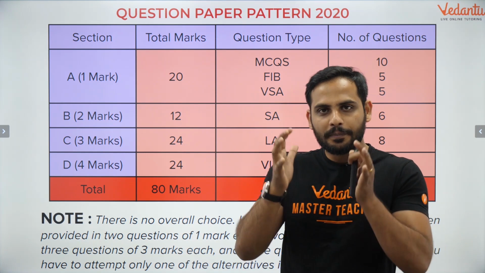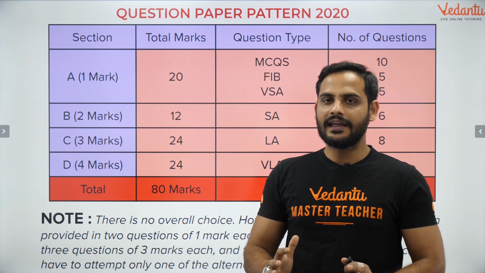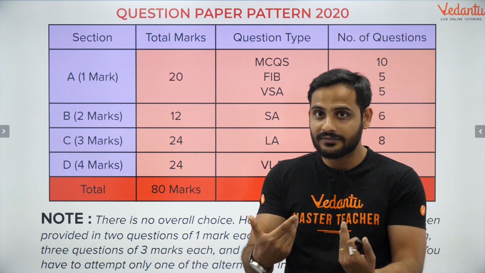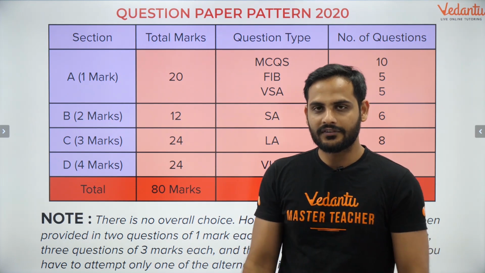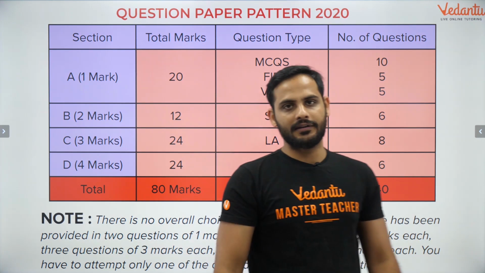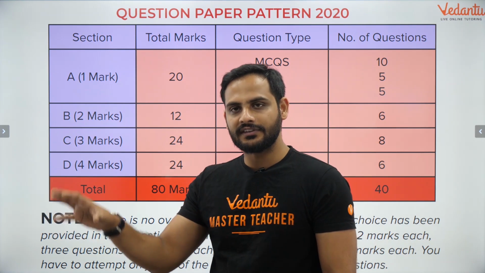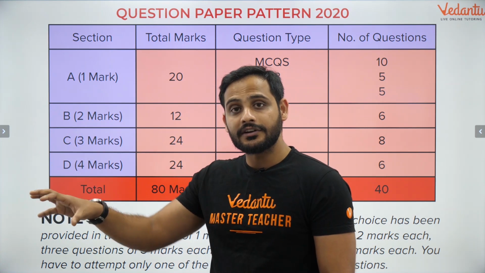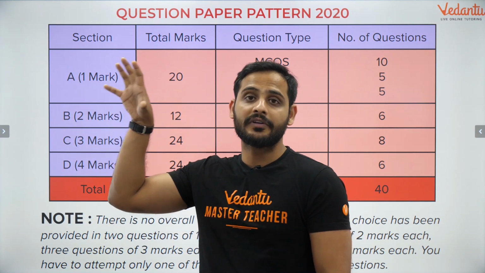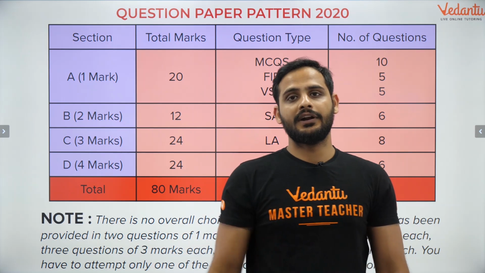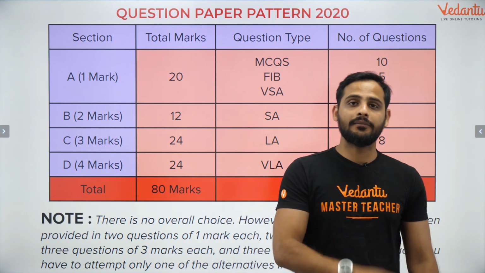So you need to present yourself in such a way that the examiner will get to know that, oh, this person has done well. Understood? So the presentation should be better. Go for the questions in the internal choice where you think that your presentation will matter the most, where your presentation is going to be awesome. Understood? So this is how you have to attempt your paper.